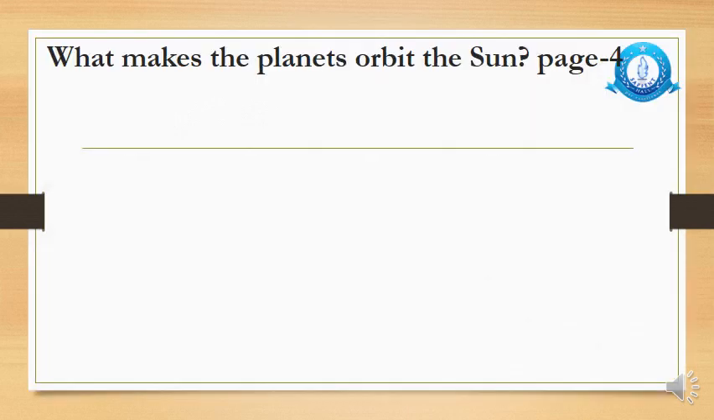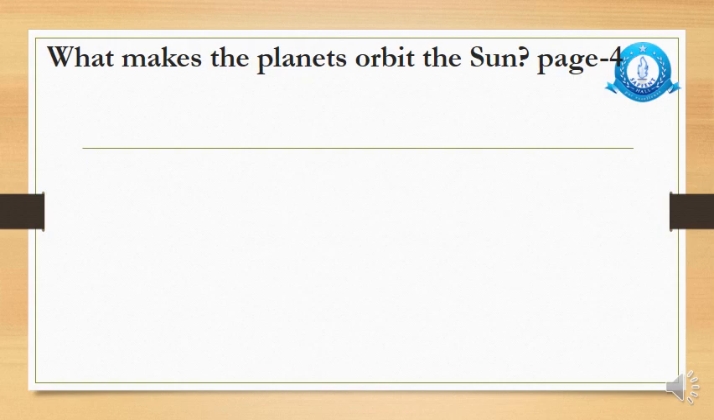Our next topic is on page number 4 of your book, what makes the planets orbit the sun? What do you mean by this question? Any idea? What is meant by this question? I'll explain to you. See, the planets keep on orbiting the sun and they do not lose their path.